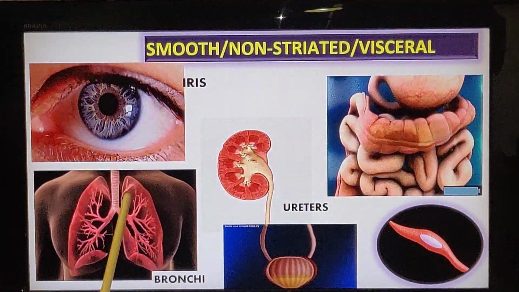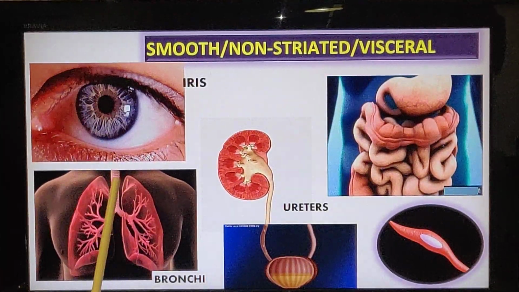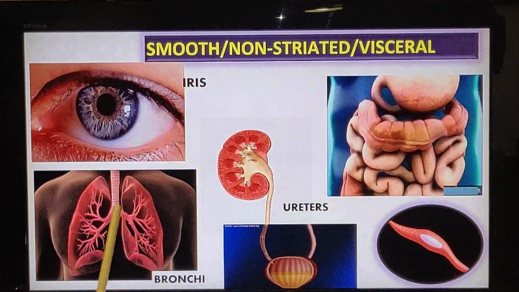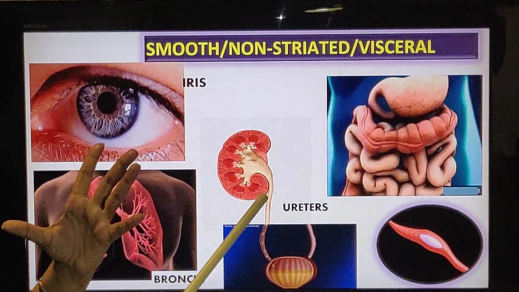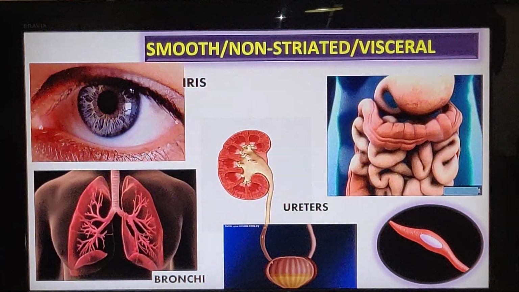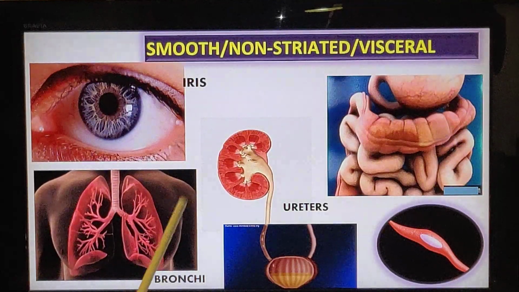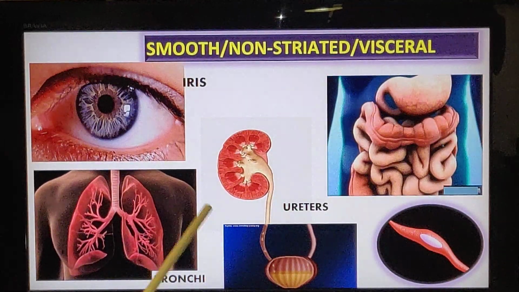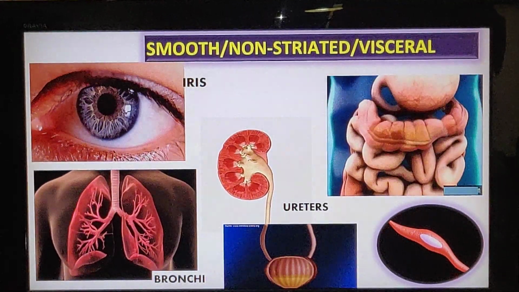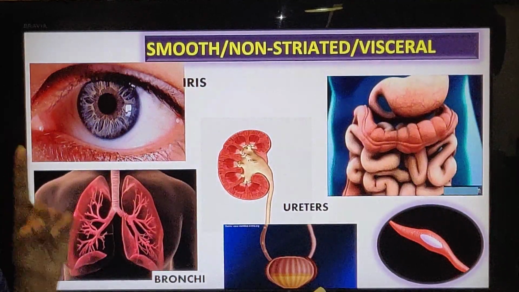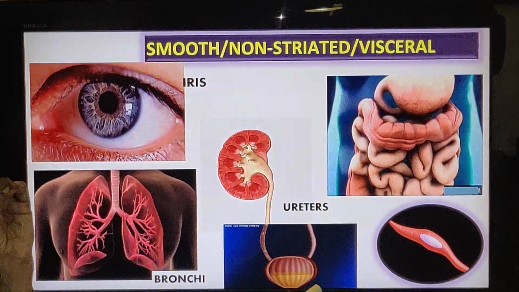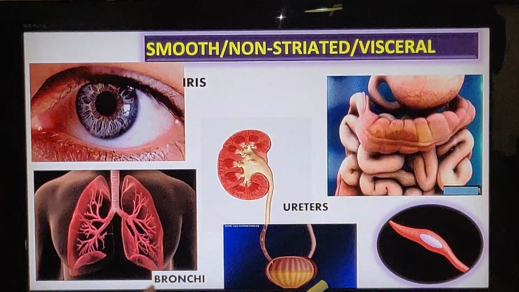Similarly, the lungs, the bronchi. This is the trachea, and this is the bronchi. So you can see the bronchi also enlarge depending upon the air entering. That is all because of the smooth muscles in it. So the internal organs all have smooth muscles except the heart. The heart is also an internal organ, but it has special muscles that are called cardiac muscle.